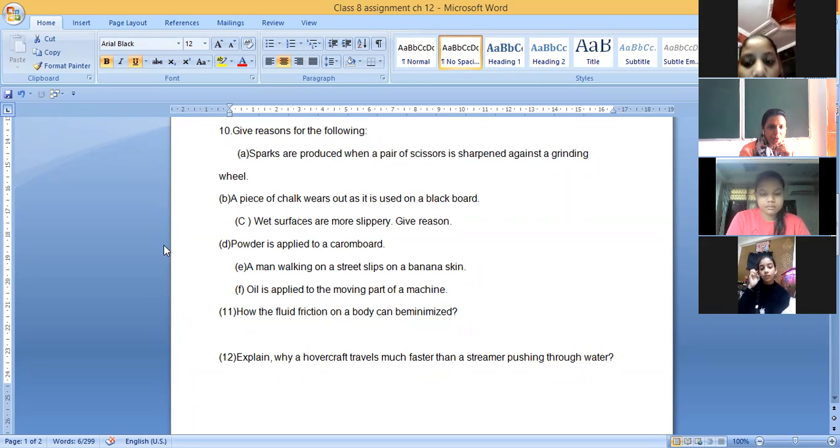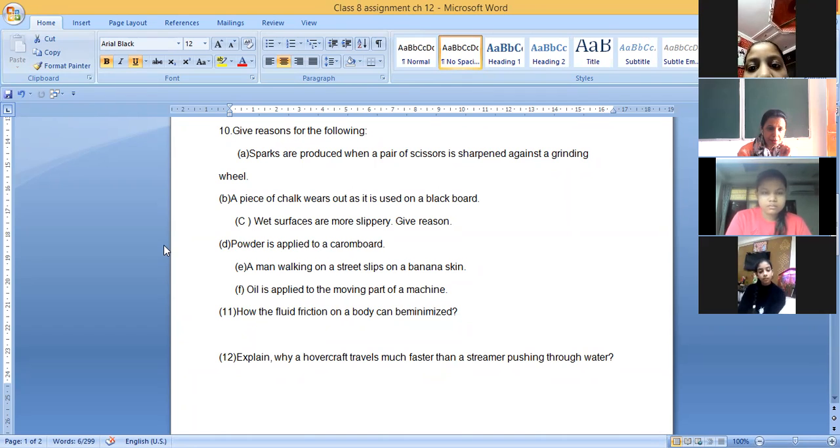Oil is applied to the moving parts of machines. Whenever any machine, it is not necessary that we are talking only about machines in factories. No, simple machines we use at our home also. Someone at home will have a sewing machine, and they used to apply oil. Why is it so? To reduce the friction. Because with friction, the moving parts of vehicles and machines wear out.